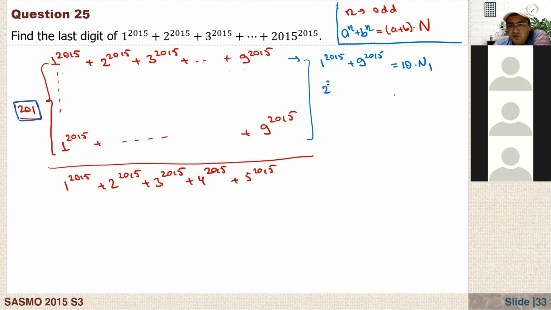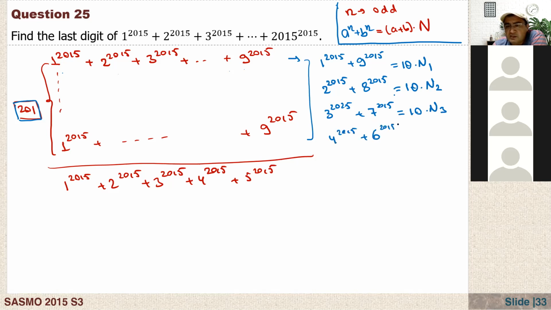Also 2 to the power of 2015 plus 8 to the power of 2015, and 2 plus 8 is 10, so I can write 10 times some natural number n2. Also 3 to the power of 2015 plus 7 to the power of 2015, 3 plus 7 is 10, so 10 times n3. And also 4 and 6, 4 plus 6 is 10, so I can write this as 10 times some natural number.